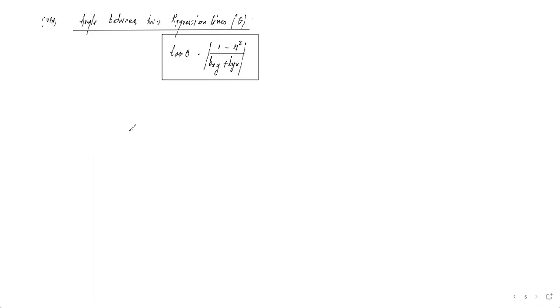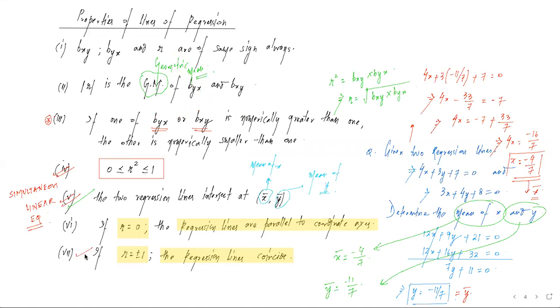But यहीं से पूछा जा सकता है कि थीटा अगर 0 है तो what will happen? Do you recall? थीटा अगर 0 है, थीटा 0 मतलब tan theta will be 0. Tan theta 0 मतलब 1 minus r square equal to 0. That means r square equal to 1. That means r का value हो जाएगा plus minus 1. And just now I said when r value is plus minus 1, the regression lines coincide.